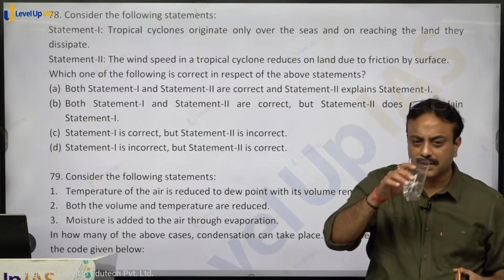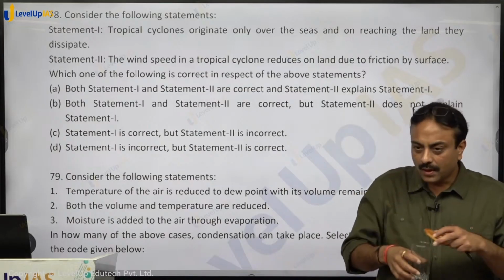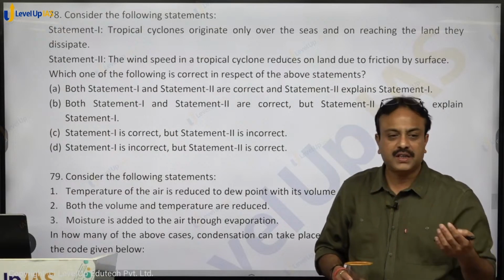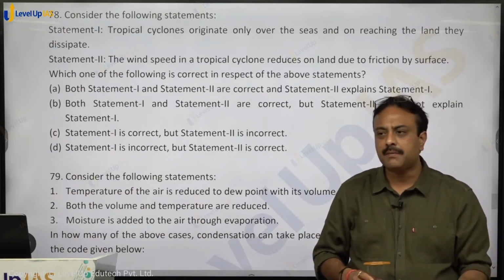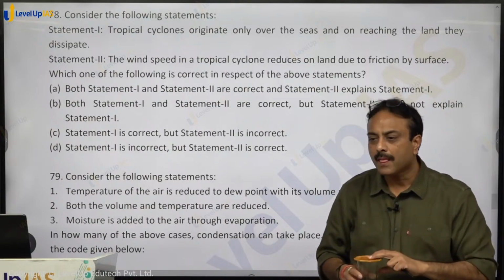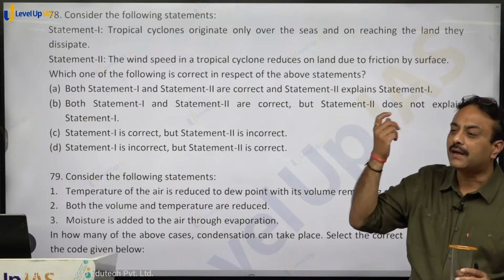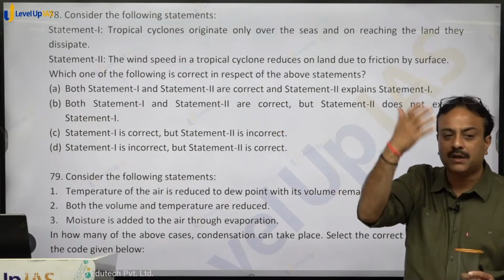Why false? Very simple phenomena. Wind is moving, friction is taking place. If friction will take place, speed will reduce. What will cyclone do in that? Cyclone is pulling the air, so air is moving towards the center of cyclone.